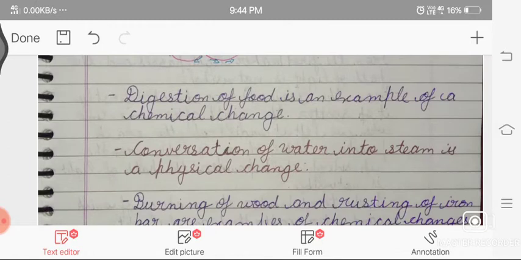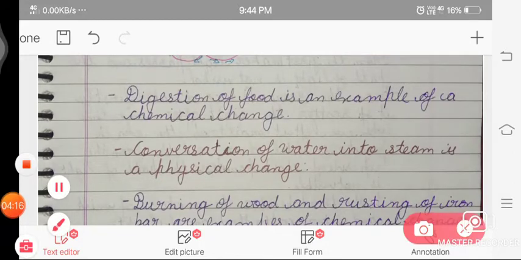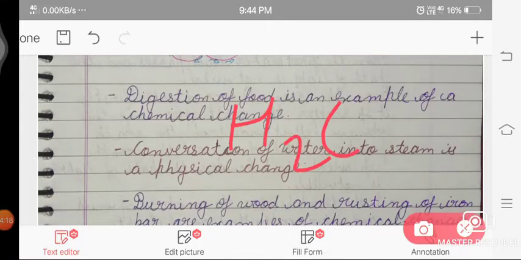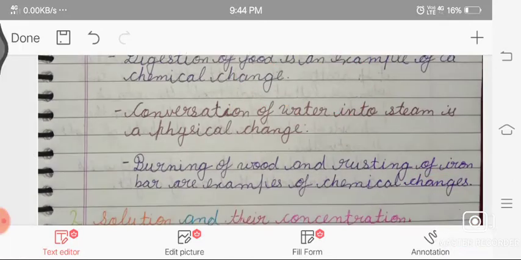And when only the state of a substance changes, and the properties and the formula are not changed, then it is a physical change. Like water into steam: the formula of steam is H2O, and the formula of normal water is also H2O. So this is a physical change.